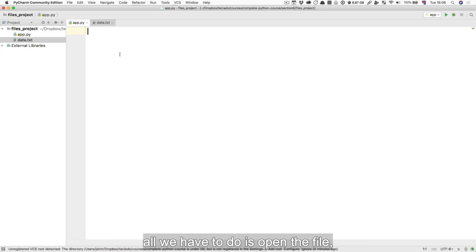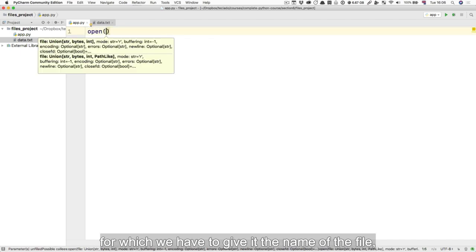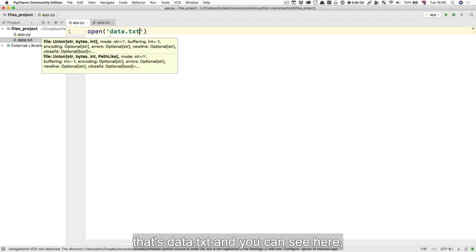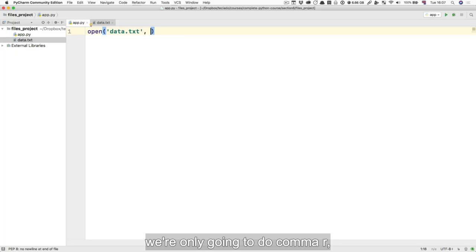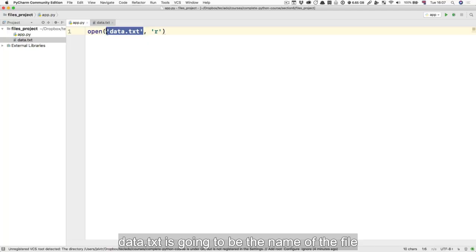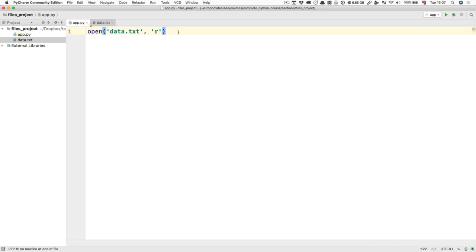It's really straightforward. All we have to do is open the file, for which we have to give it the name of the file, that's data.txt. And you can see here you've got a nice thing in PyCharm where it tells you the arguments of this function. There's a lot. There's a mode, there's a buffering, encoding, errors, and so forth. We're only going to do 'r'. R is going to be the mode. Data.txt is going to be the name of the file. And the R stands for reading. We're going to open a file for reading only.